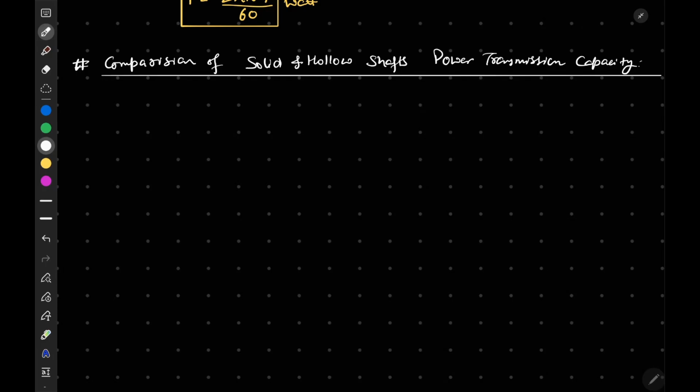There are two cases we will see. The first case is when diameter, length and material remain the same.